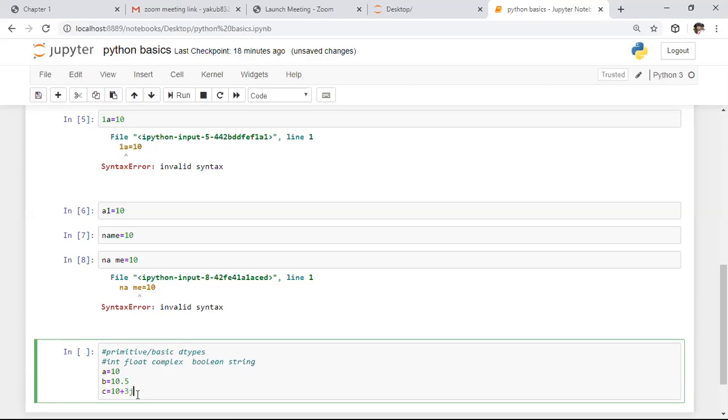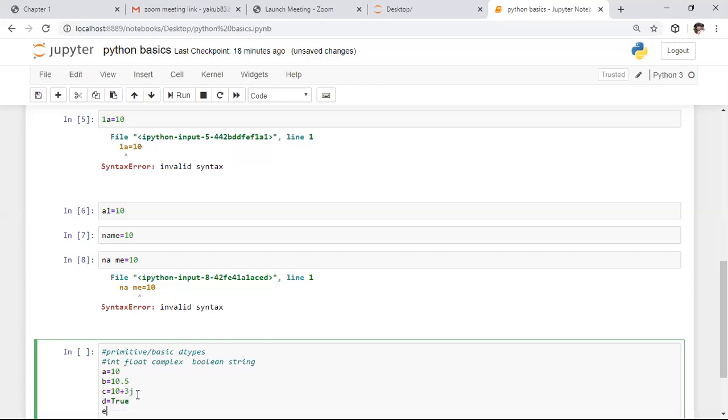So here 10 plus 3j. In mathematics, we write the imaginary part with i, whereas while defining this platform, they used the complex part with j. That means 3j is nothing but the imaginary part of that number. After this, True, False, and None are called Boolean expressions.